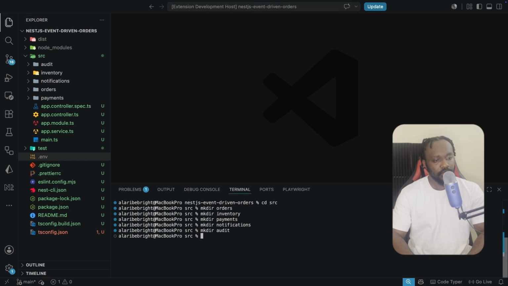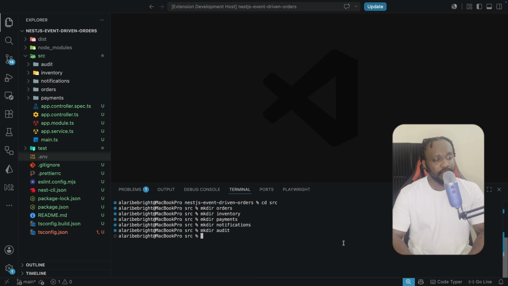And over here, every one of these is going to become its own NestJS module. Every one of them except the orders, which is going to go on to react to events instead of being called directly. Now the orders isn't going to know that the inventory folder exists, and the inventory isn't going to know that the payment module or the payment system exists. So that isolation is the whole point of event-driven architecture, and I want the folder structure to make that obvious before we go on to write a single import.